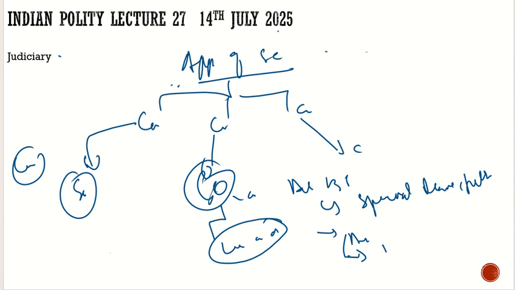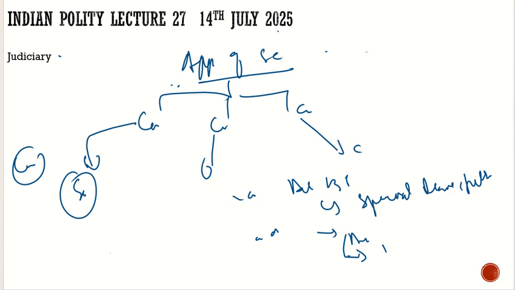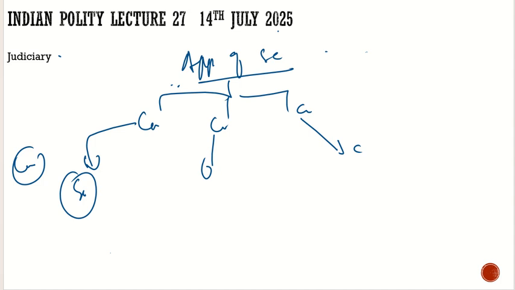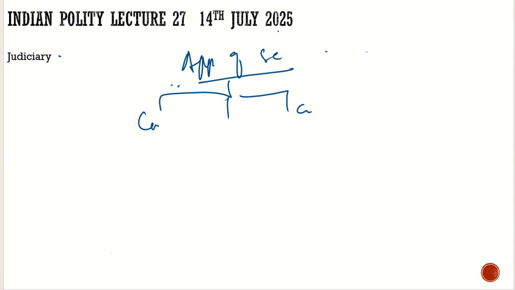So with this, I hope you have understood the appellate jurisdiction of the Supreme Court. Now there is the third jurisdiction, which is the revisory jurisdiction of the Supreme Court.